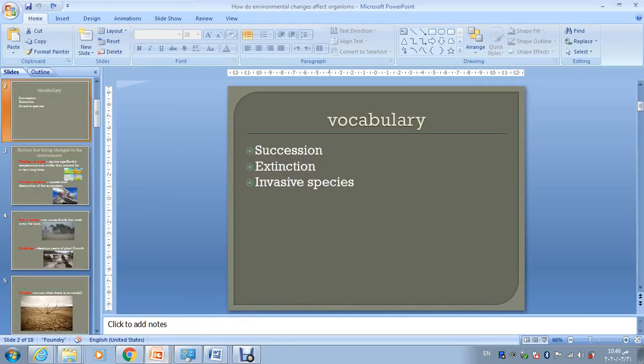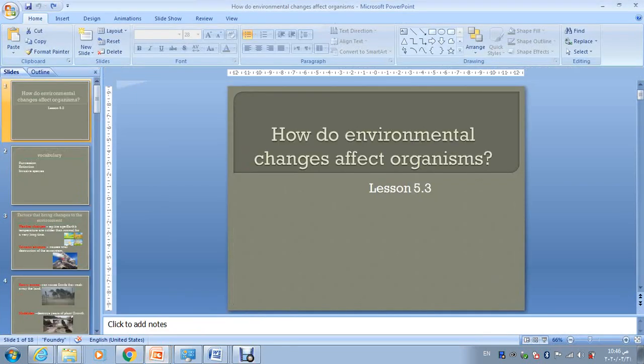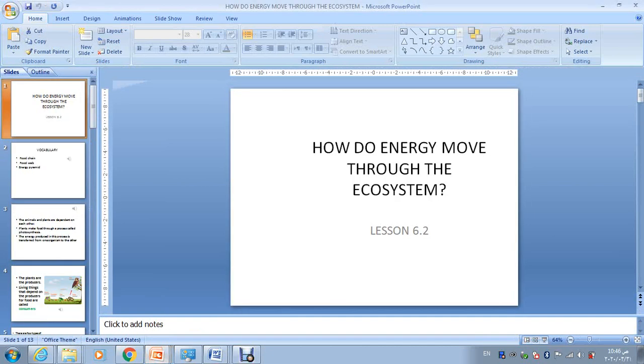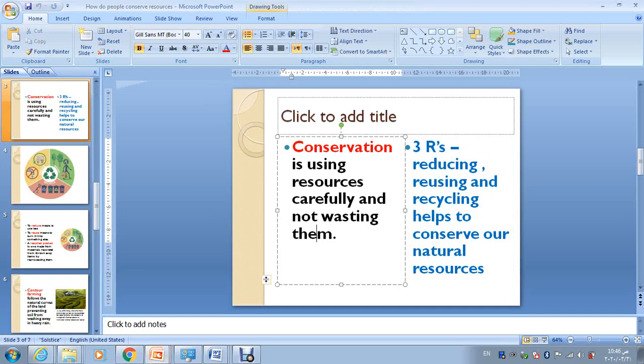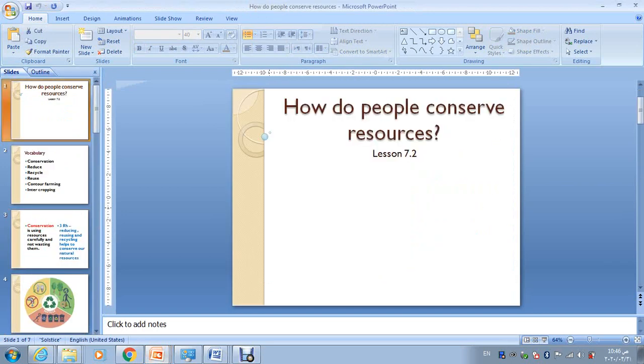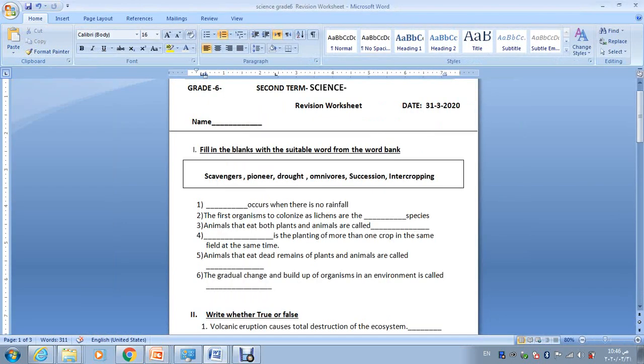How do environmental changes affect organisms? And how does energy move through an ecosystem? And how do people conserve resources? Okay, so right now, let's start answering this worksheet.